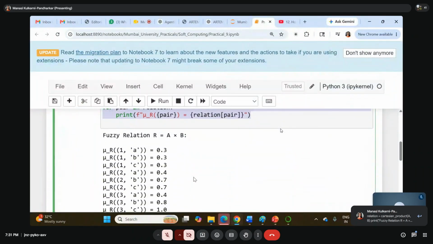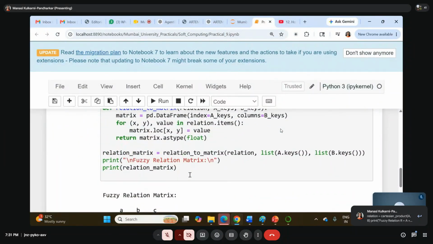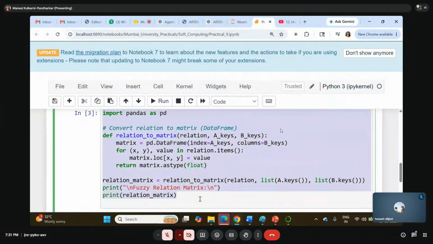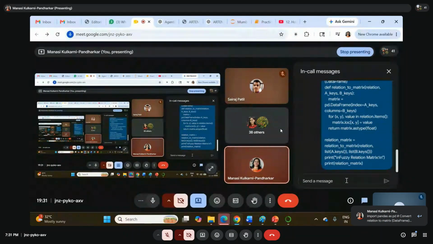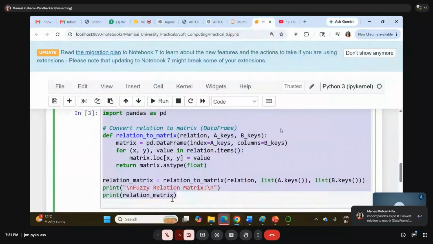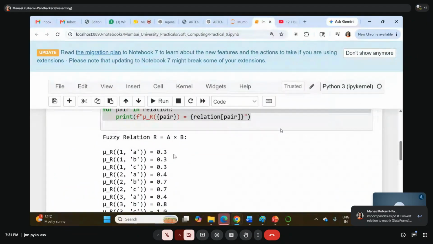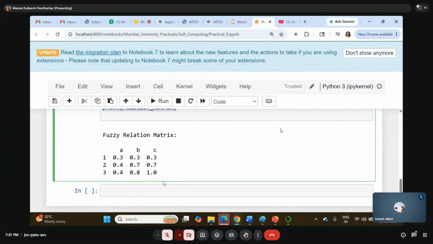Let me know, are you getting the answer or not? And if you want to represent this in the form of a pandas data frame, you can also do this. I'm sharing the code. It's not necessary that you represent it that way. If you can represent it like this, that is also fine. But this is how you got it. Tell me, are you getting the same answer?